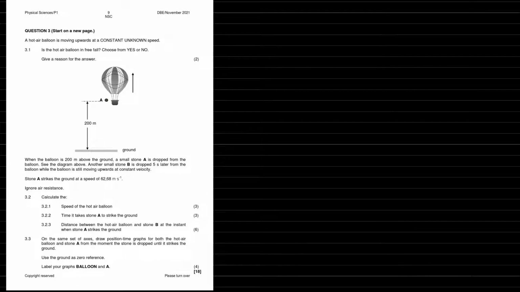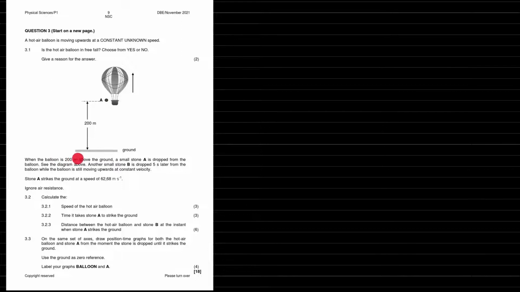So, they tell us that a hot air balloon is moving upwards at a constant unknown speed. It's important. Is the hot air balloon in free fall? Choose from yes or no. Well, it's going to be no. Remember, for free fall to occur, the only force acting on an object while in motion is gravity. And if it's moving upwards, it can't be the only force. There's some lift occurring.